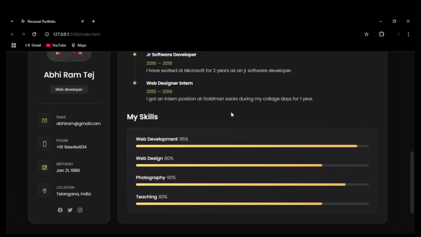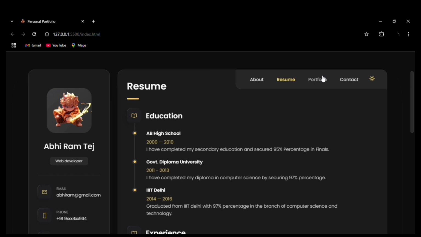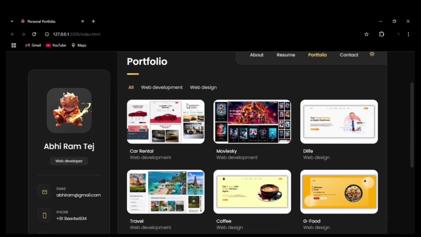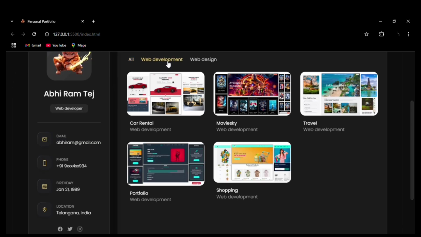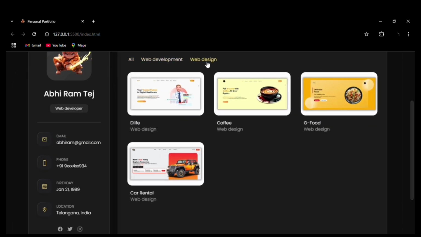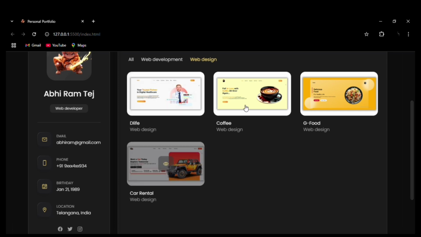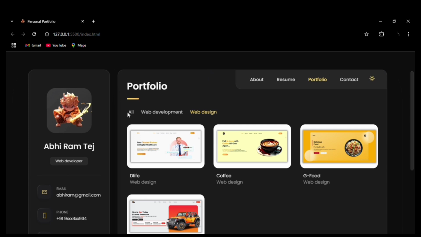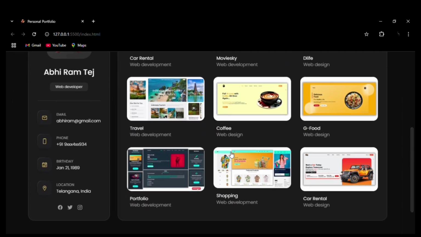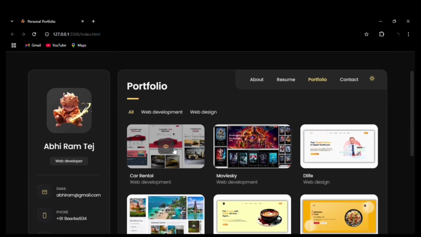Then we have the portfolio section, and you can see in the portfolio section we have applied a filter. That is, when we click web development, we will only get the web development projects, and in web design we get only the web design projects. And you can see the hover effect and eye icon for the demo section. So in all, we get every project that we have done. You can see the smooth hovering effect.